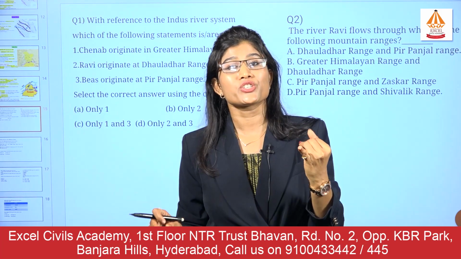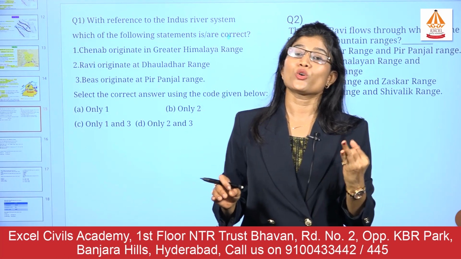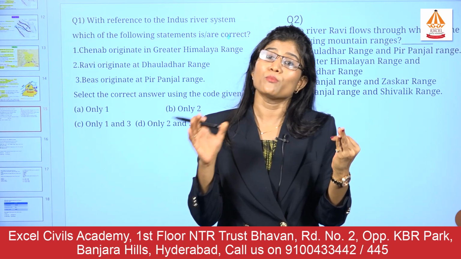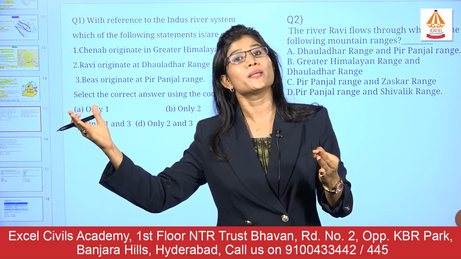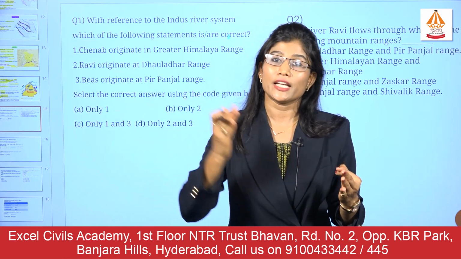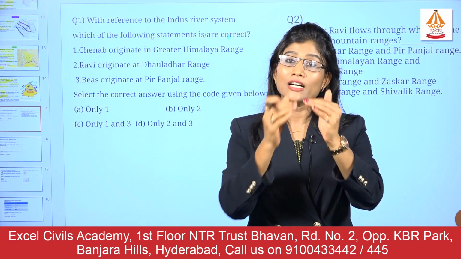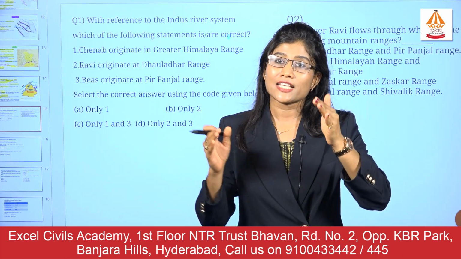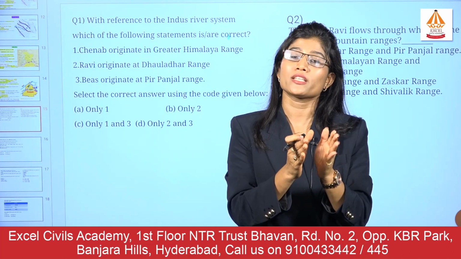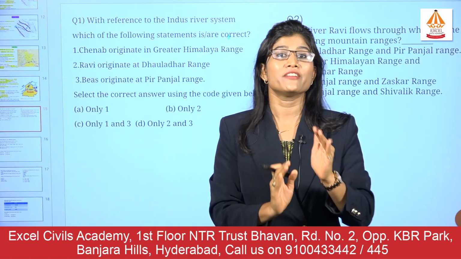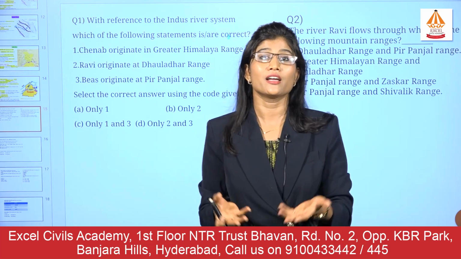Ravi has its origin in the Dhauladhar range. Beas has origin in the Pir Panjal range. Both of them are there in Himachal Pradesh. And Satluj comes from the Tibetan region and enters India through the Shipkila Pass through the Greater Himalaya. Beas and Satluj meet each other at Harike. Harike wetland has formed over there in Punjab. This is a man-made wetland, as is the Bhakra Nangal project.